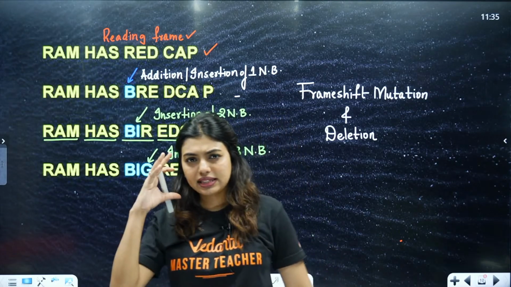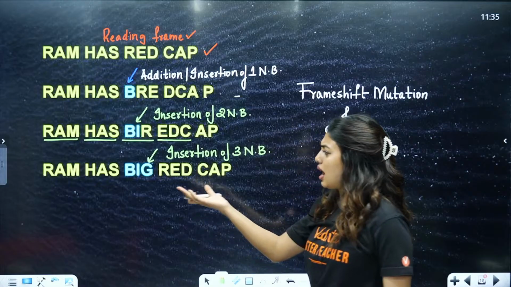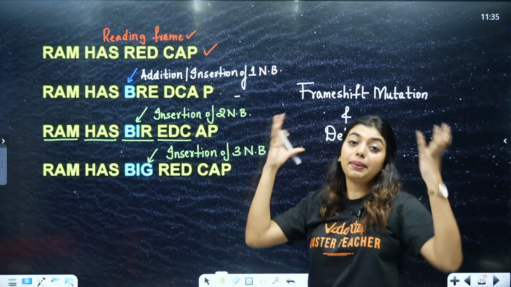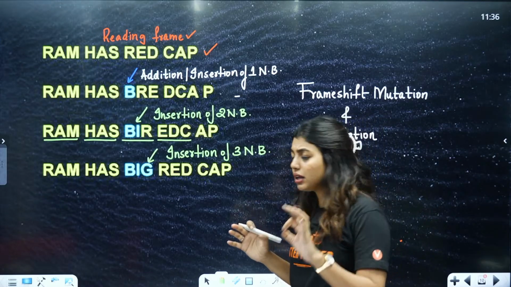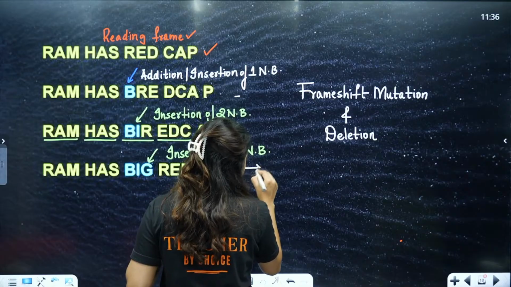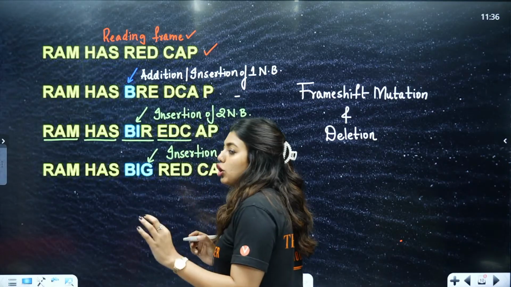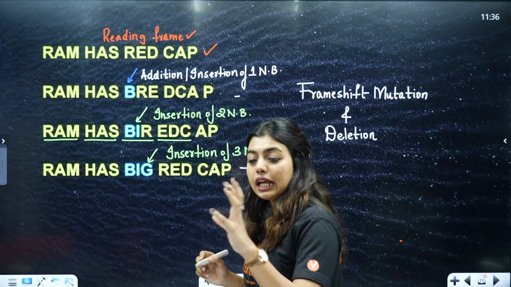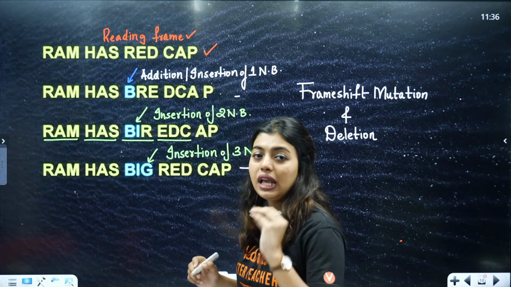Does it make sense? Yes ma'am, it makes sense. Ram has big red cap. That means what? Before he had a red cap, now he has a big red cap. Makes sense. So here, what does it mean, students? This gives us the conclusion that we cannot do addition or insertion of nitrogenous base in improper numbers. It has to be a triplet.